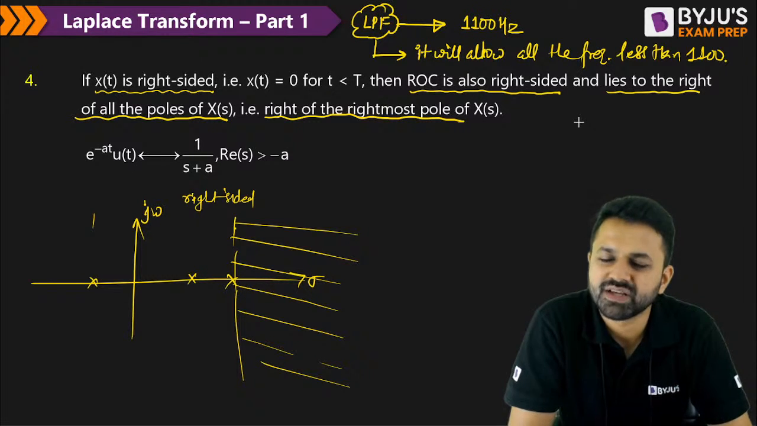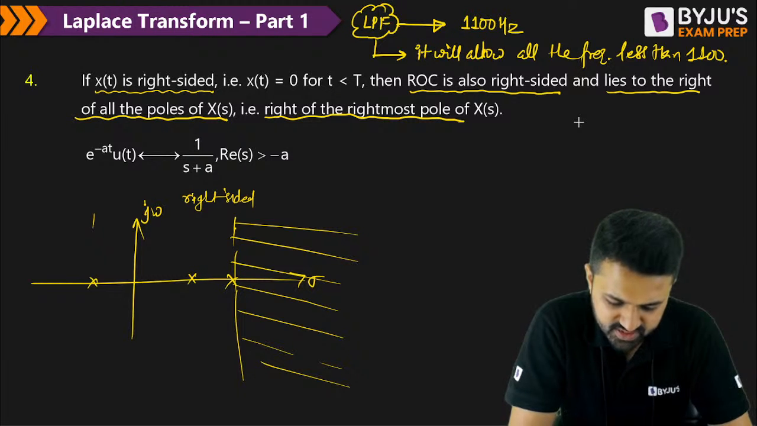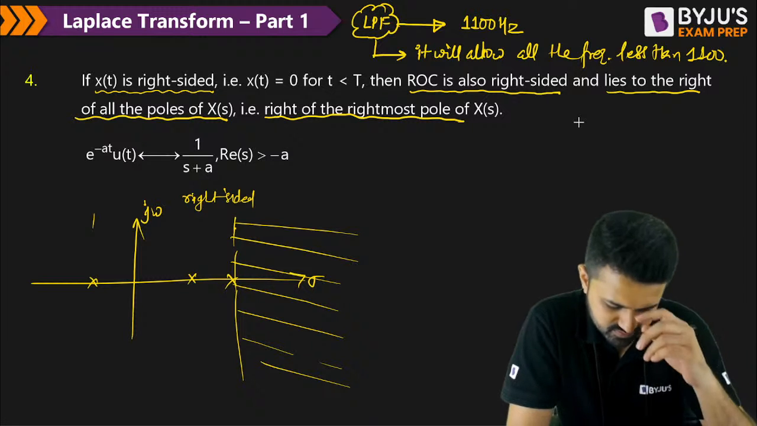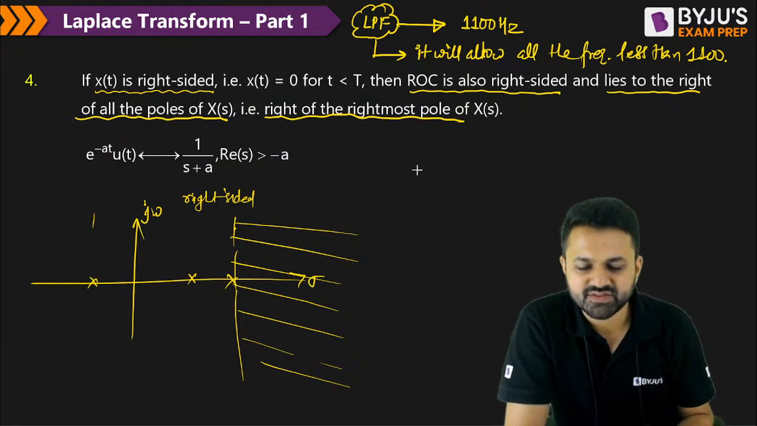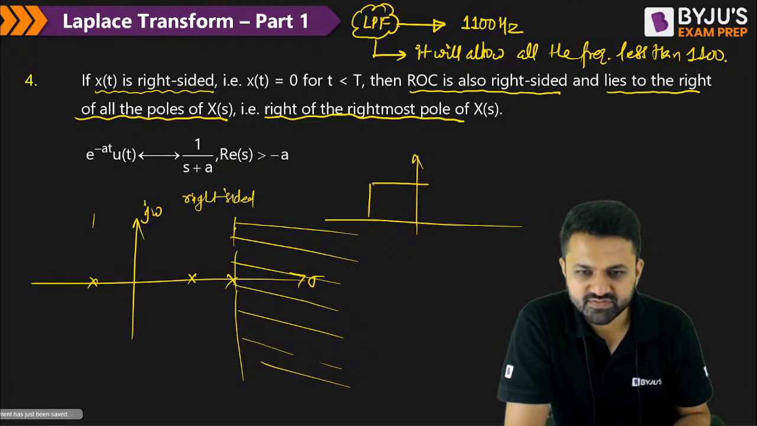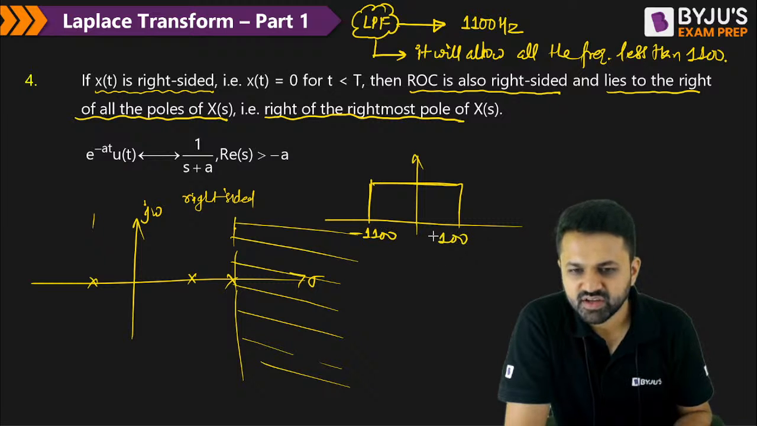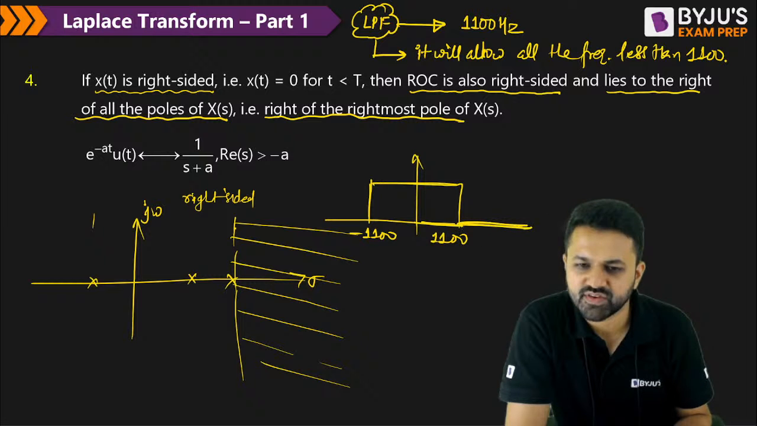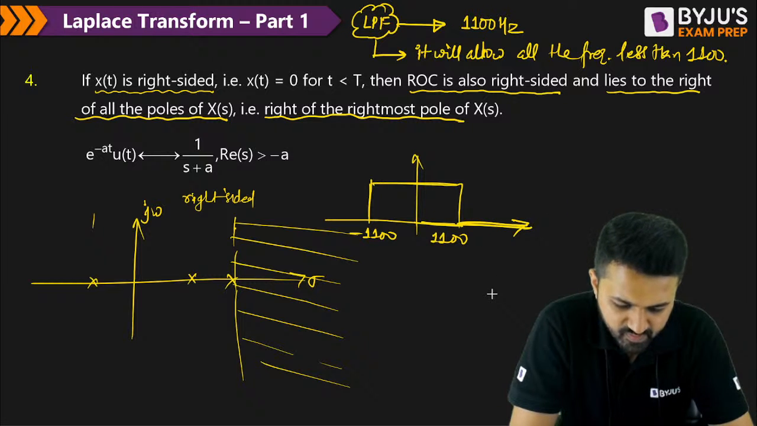The function of the low pass filter is that it will pass all the frequencies which are less than its cutoff frequency. The low pass filter will look like this, a function from minus 1100 to 1100. So it will pass all the frequencies less than 1100, and it will reject all the frequencies greater than 1100.